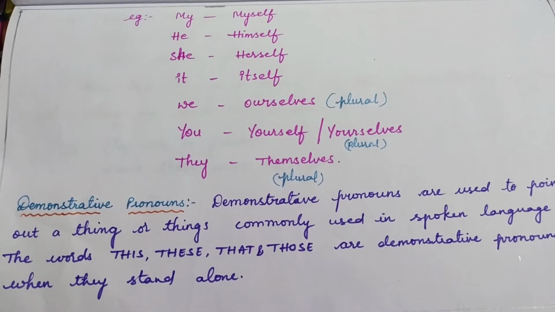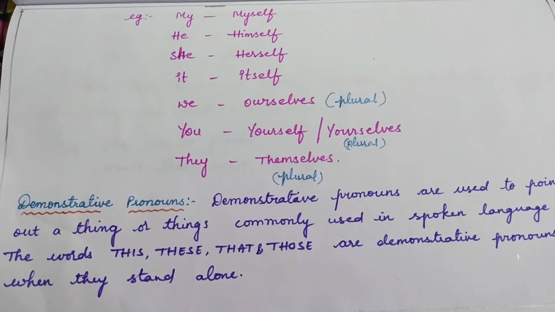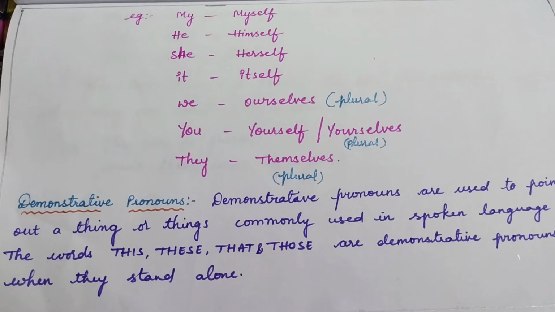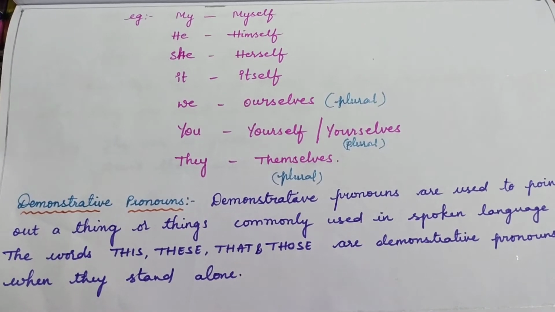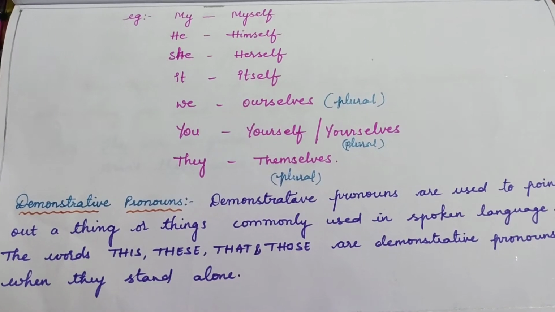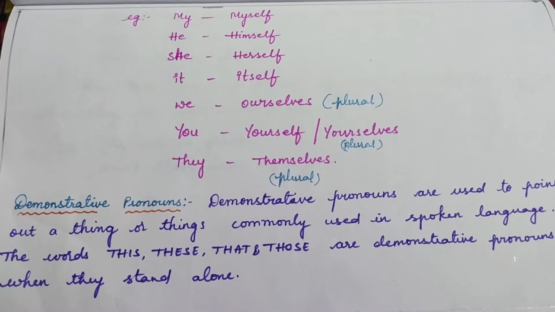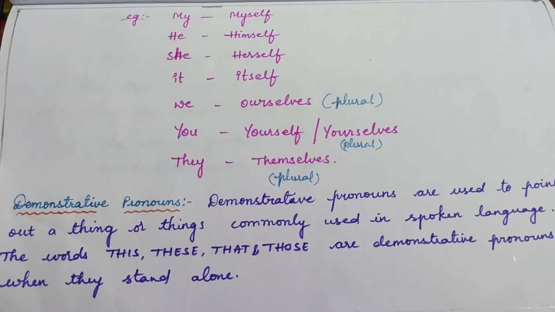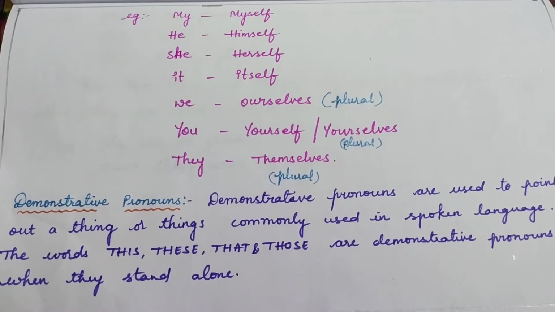We, ourselves. Why have we used ourselves? Self indicates singular, selves indicates plural. So we, ourselves. You, yourself or yourselves. For the singular case we use yourself: you yourself should come.